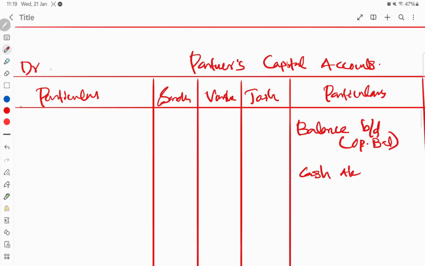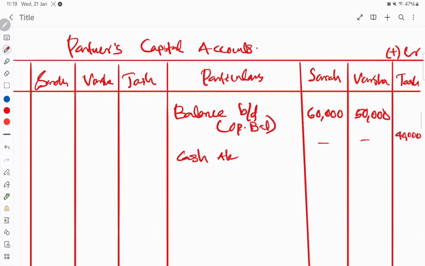Debit side means minus, because capital account is a credit balance account. If the partner's money is increasing, it will be on the credit side. So when the reserve is transferred to the partners' capital accounts before the admission of the new partner, the partners' balances are increasing, isn't it? So here write down workman compensation fund or reserve.